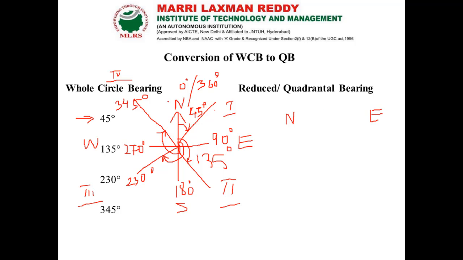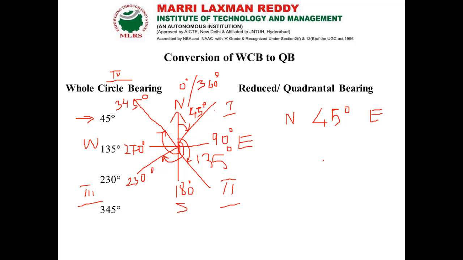So what is the value? This 45 degree reading has started from magnetic north, and the quadrantal bearing also starts from magnetic north, so the reading won't change. So we can give it as north 45 degree east.